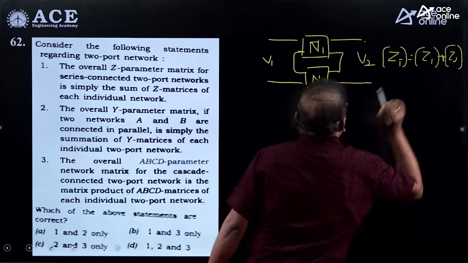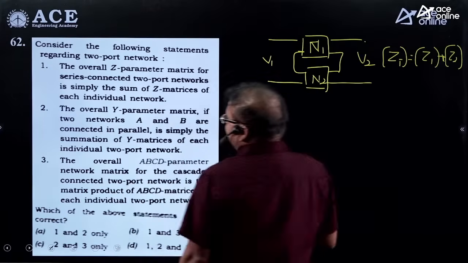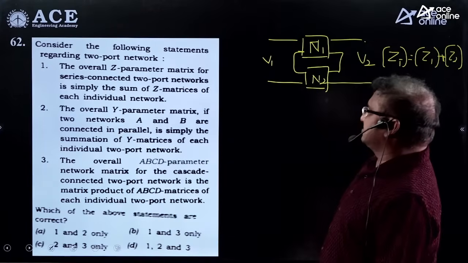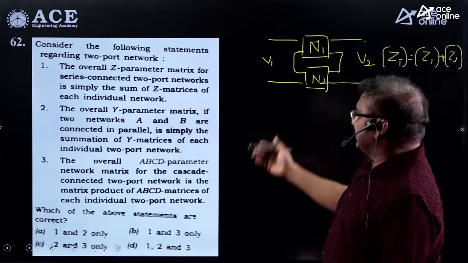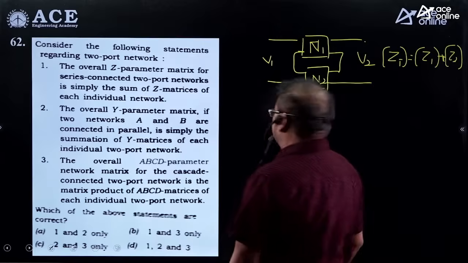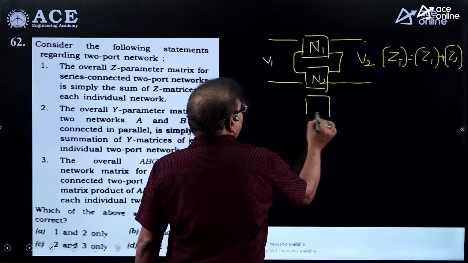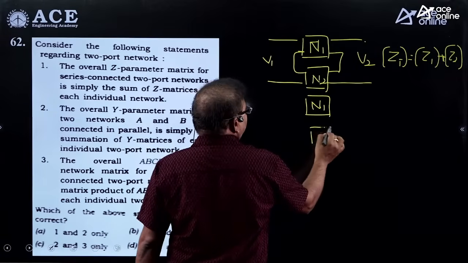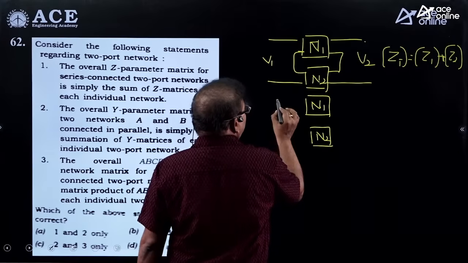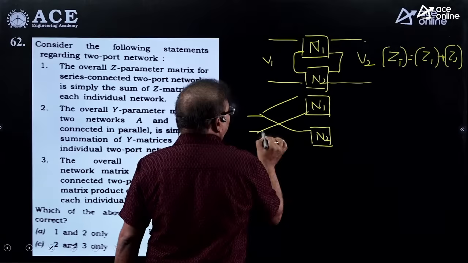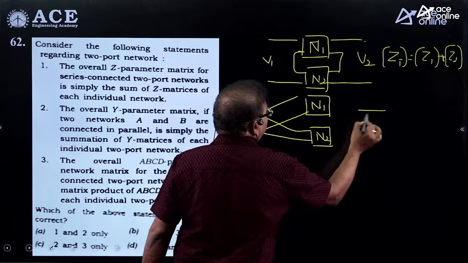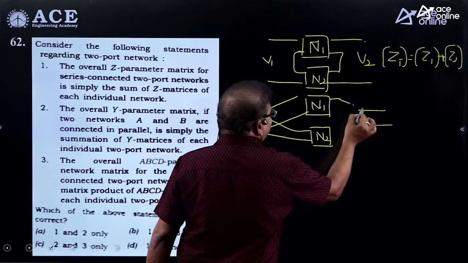And the second statement: the overall Y parameters matrix, if two networks A and B are connected in parallel, is simply the summation of the Y parameters. This is also correct. For a parallel connection, the voltage of the input port of one network is the same as the voltage of the input port of the other network.